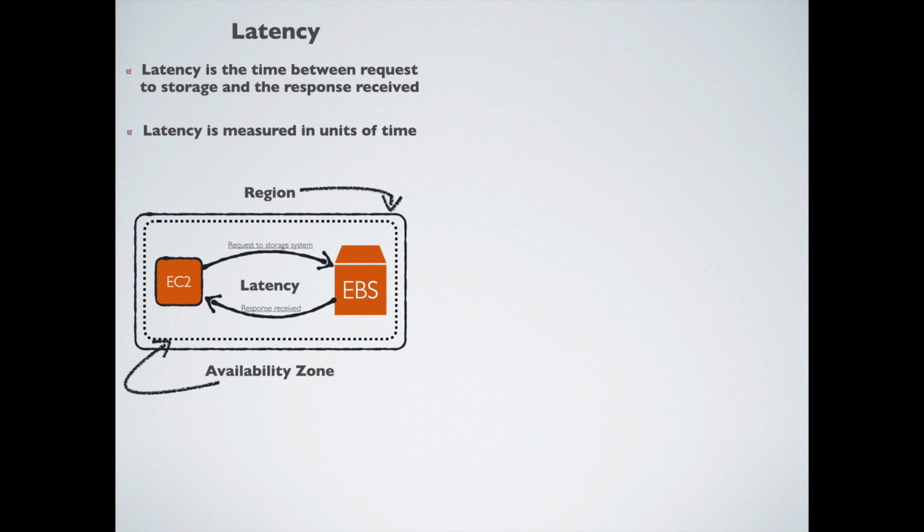It is also referred to as delay. The faster the responses come back, the lower the latency is. Any kind of delay would add up to the latency number.